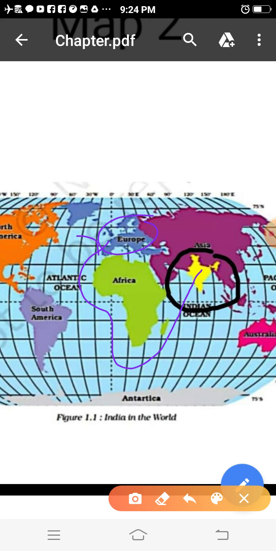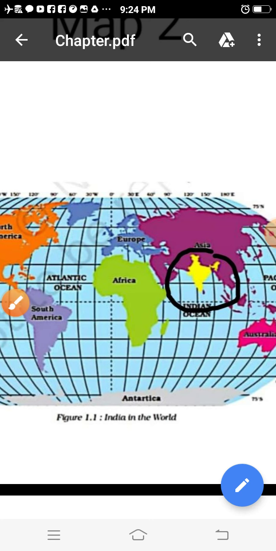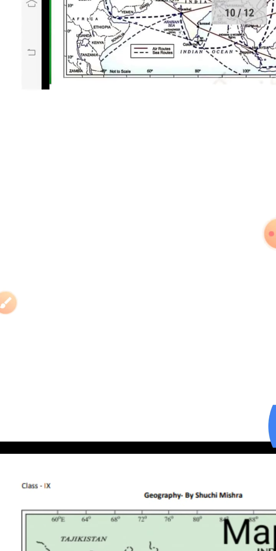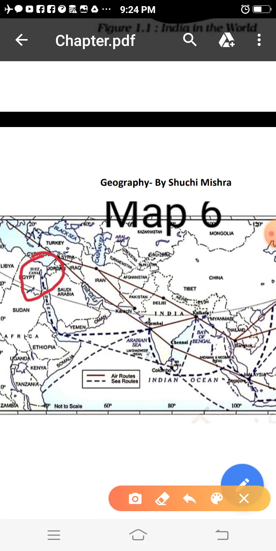But the construction of the Suez Canal, I have highlighted for you in map number 6 here. On this Suez Canal, the distance reduces by up to 7,000 kilometer. After this much explanation, now you may observe that India is strategically located.